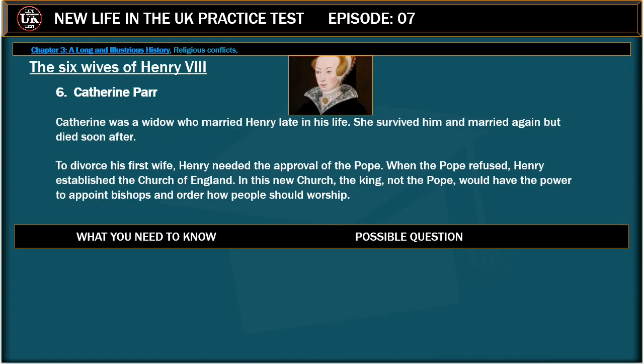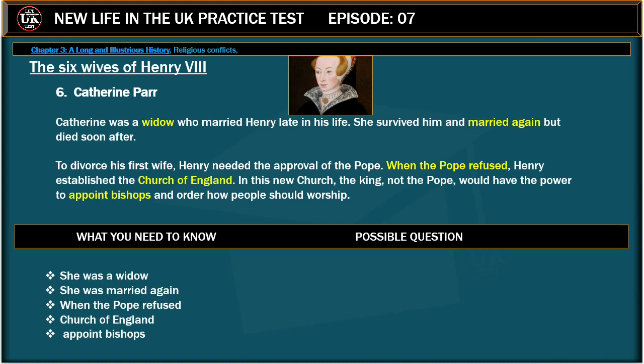Catherine Parr. Catherine was a widow who married Henry late in his life. She survived him and married again but died soon after. To divorce his first wife, Henry needed the approval of the Pope. When the Pope refused, Henry established the Church of England. In this new church, the king, not the Pope, would have the power to appoint bishops and order how people should worship.